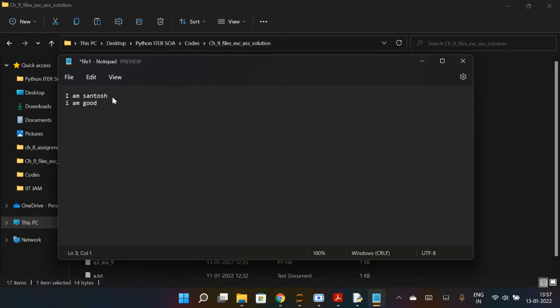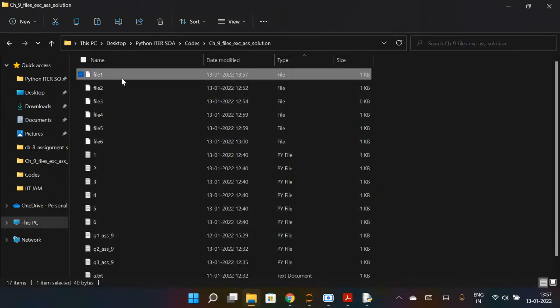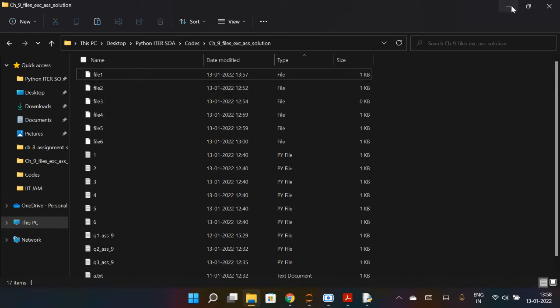Okay, suppose, so I've written 3 lines in the file 1. Okay, so let me just save it. Save. So file 1 contains this, okay, file 2 is already there, but it doesn't matter. In write mode it will overwrite it. So whatever is present in file 2 will be deleted and new content will be created according to the program.